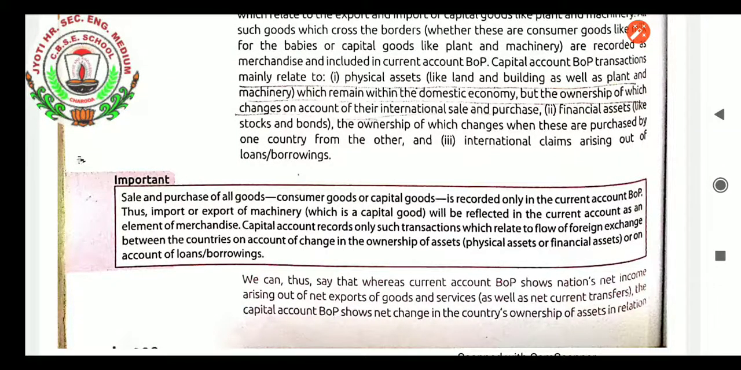Important thing: sale and purchase of all goods, consumer goods or capital goods, is recorded only in the current account balance of payment. Thus, import or export of machinery, which is a capital good, will be reflected in the current account as an element of merchandise. Capital account records only such transactions which relate to flow of capital and foreign exchange between the countries on account of change in the ownership of assets, physical assets or financial assets, or on account of loans and borrowings.